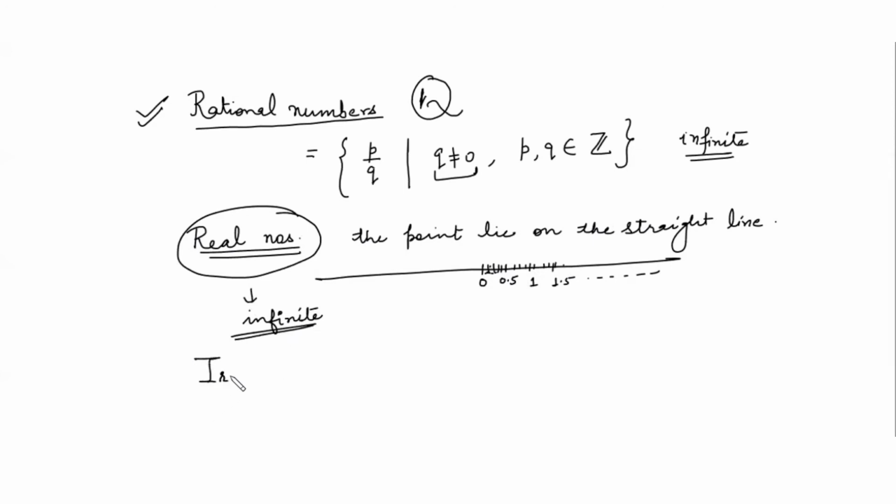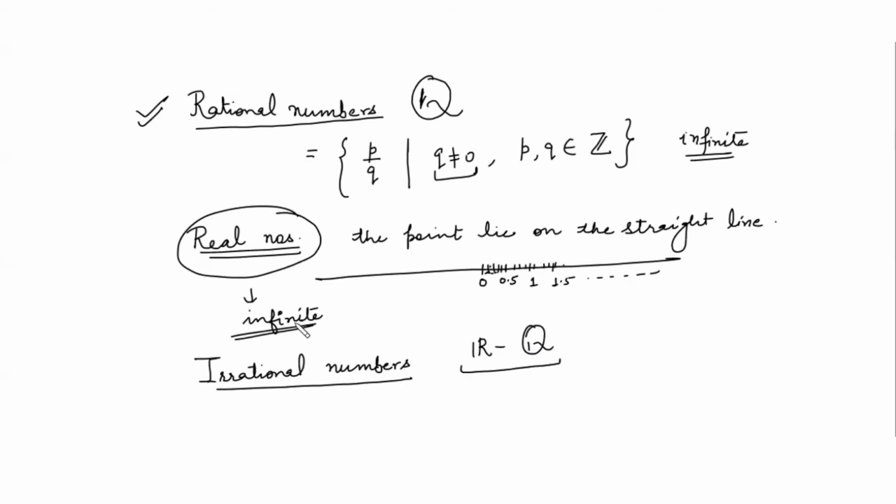The next is the set of irrational numbers. Now, what are the irrational numbers? If you remove the rationals from the set of real numbers, you will get irrational numbers.